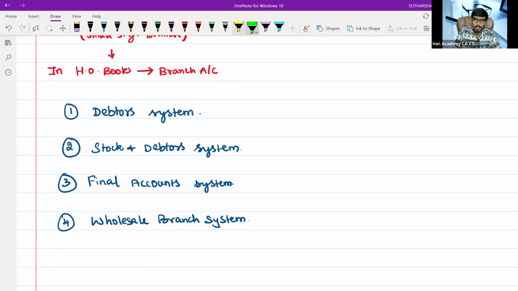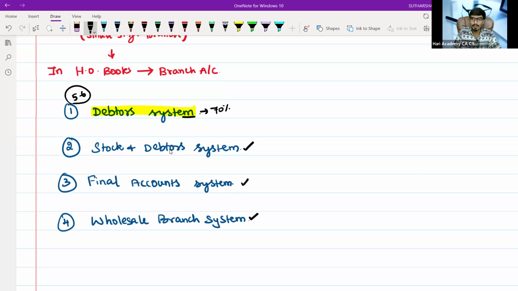In that also, if you learn this debtor system conceptually, which comprises 70% of the syllabus, the remaining stock and debtors, final account system, wholesale system will be done in a matter of 1 hour or 2 hours. We will spend 5 to 6 hours to understand the debtor system conceptually. Then stock and debtors, final accounts, wholesale branch will be a cakewalk for you.